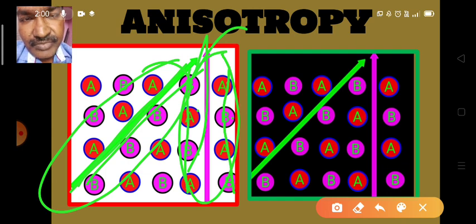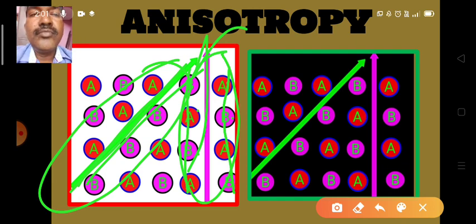Due to the symmetry present in solids, they show different values for the same properties. That phenomenon is known as anisotropy. Magnetic moments, refractive indexes, viscosity, and electrical dipoles may all have different values in different directions.